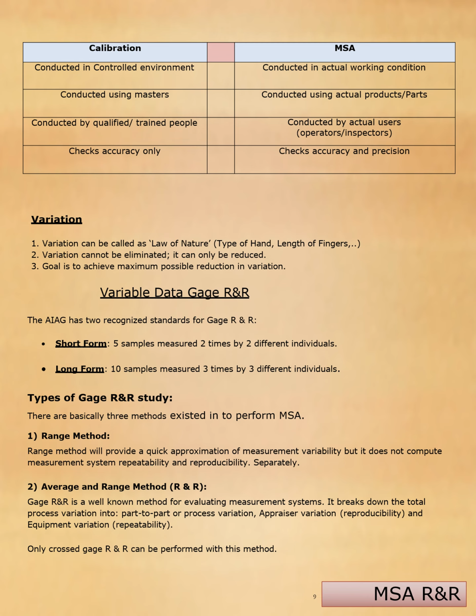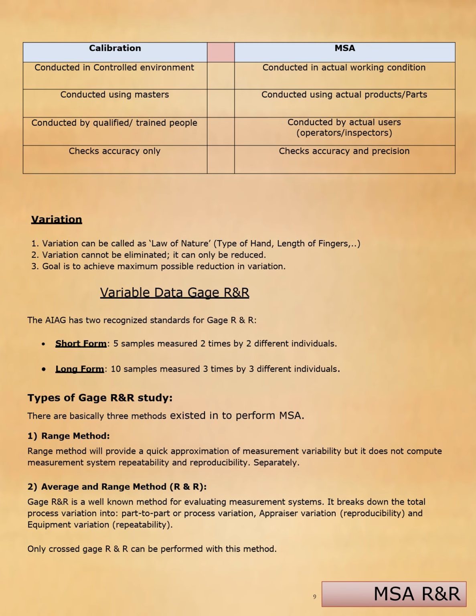Variable data gauge R&R. The AIAG has recognized standards for gauge R&R. One is the short form: 5 samples measured 2 times by 2 different individuals. The long form: 10 samples measured 3 times by 3 different individuals. Types of gauge R&R study.